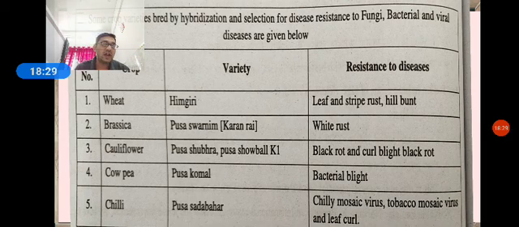This is a list of crops for which hybridization gives new varieties that are resistant to disease. In agriculture we want to improve the yield.